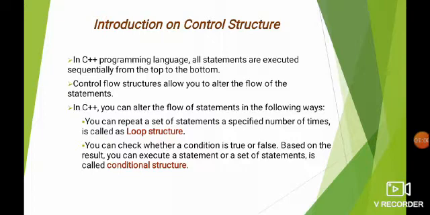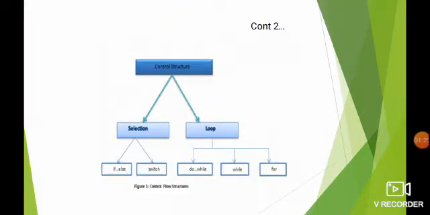In loop structure, we can repeat a set of statements for a specified number of times. In conditional structure, we can check whether the given condition is true or false. Based on the result, we can execute a single statement or a set of statements. This is the diagrammatical representation of control structure.